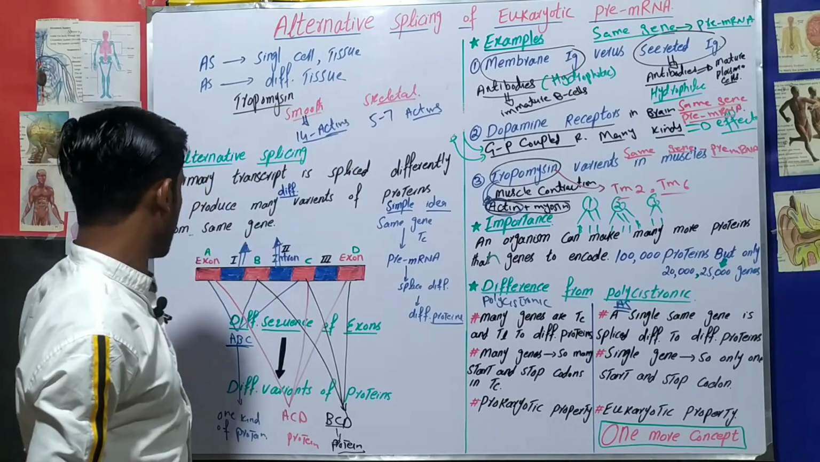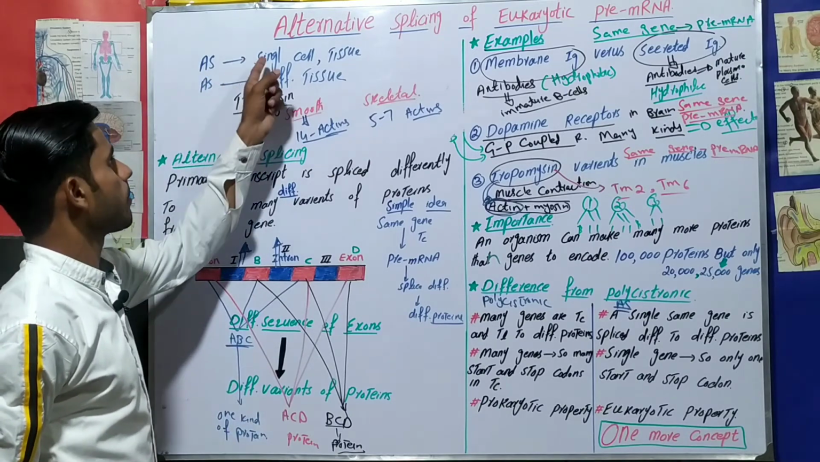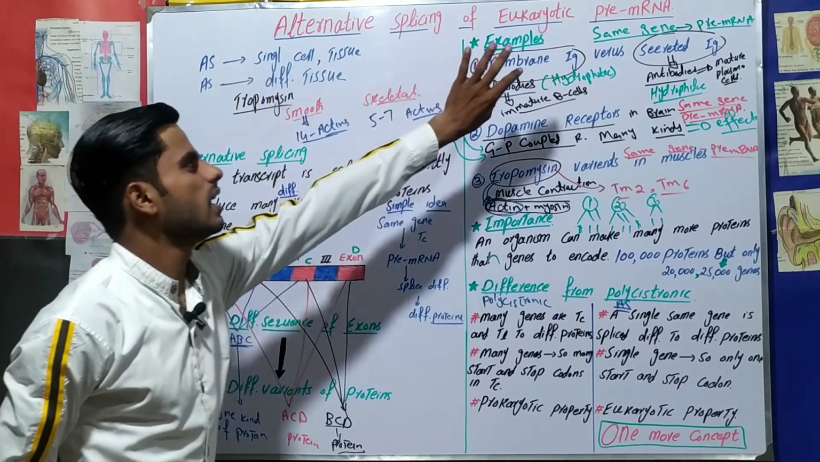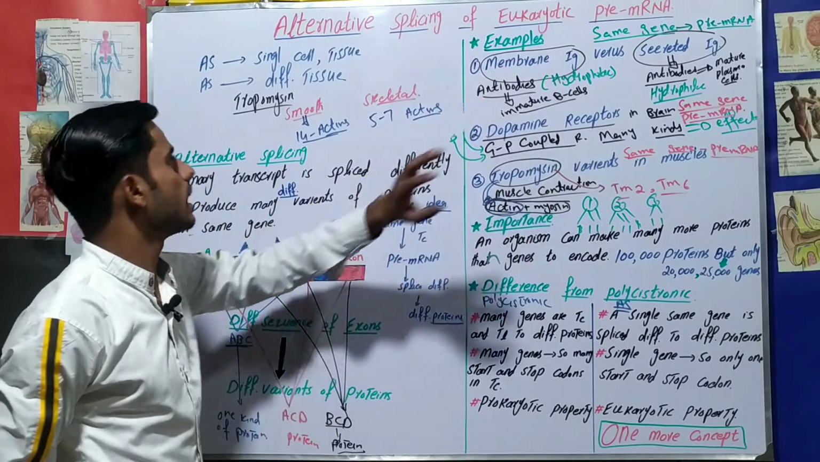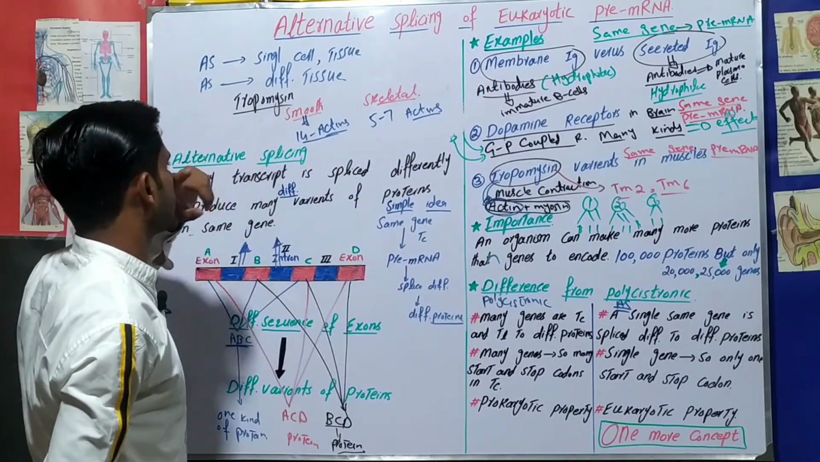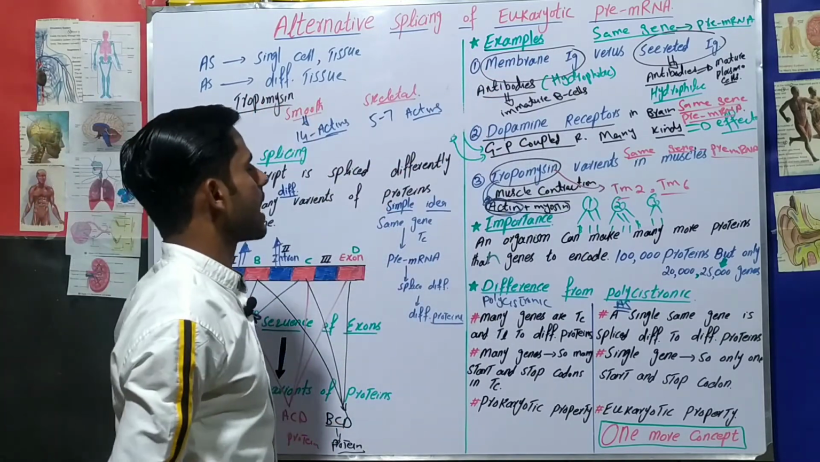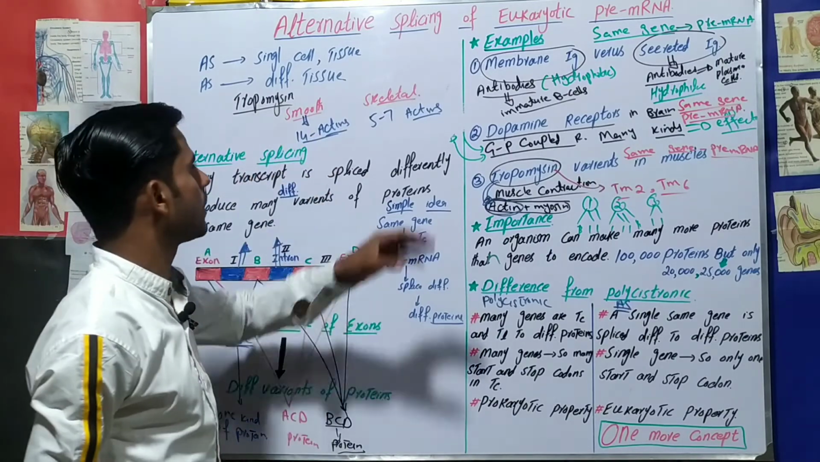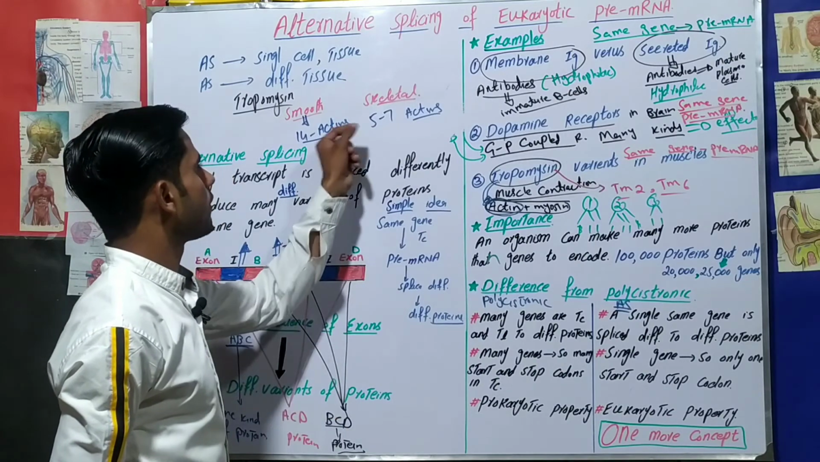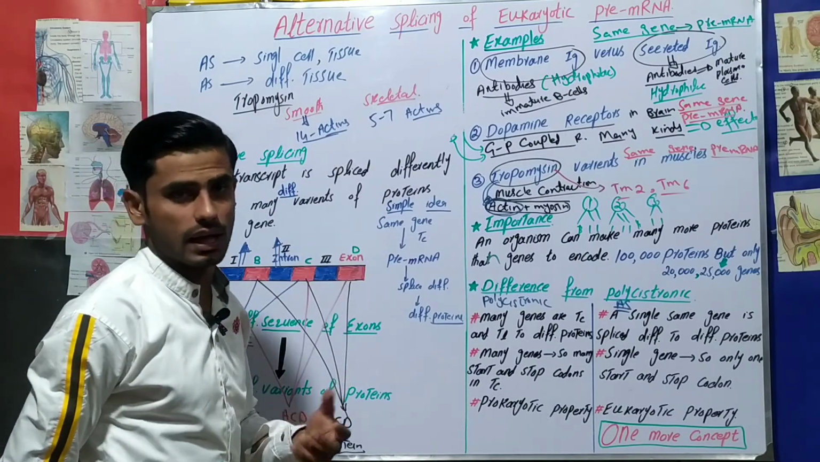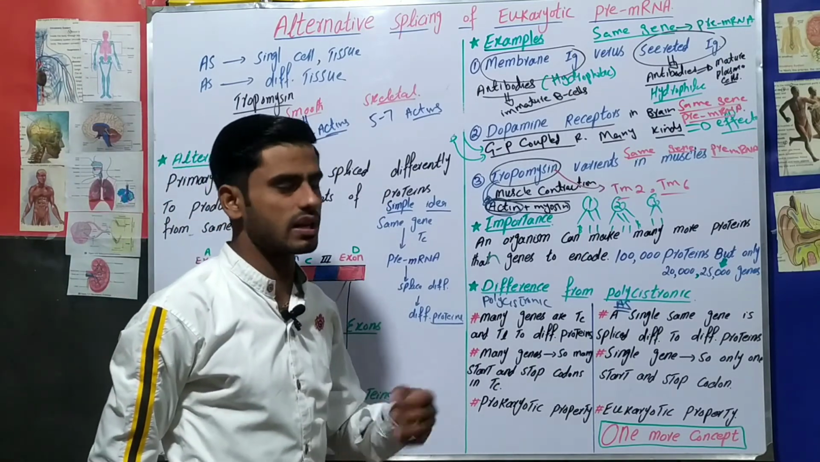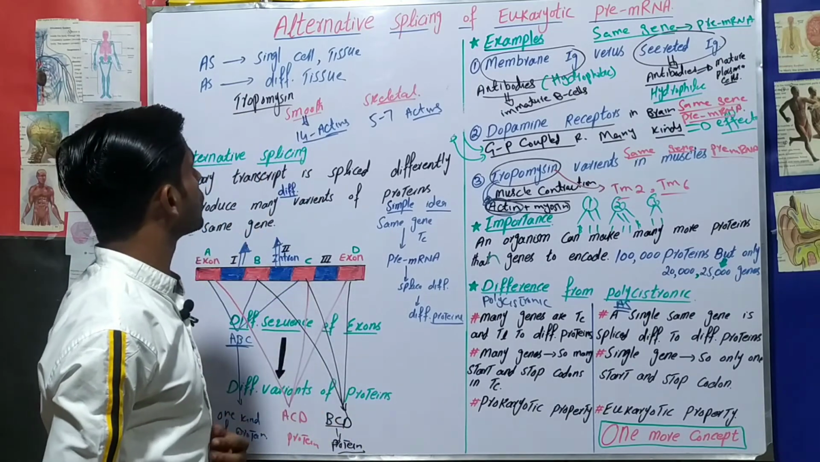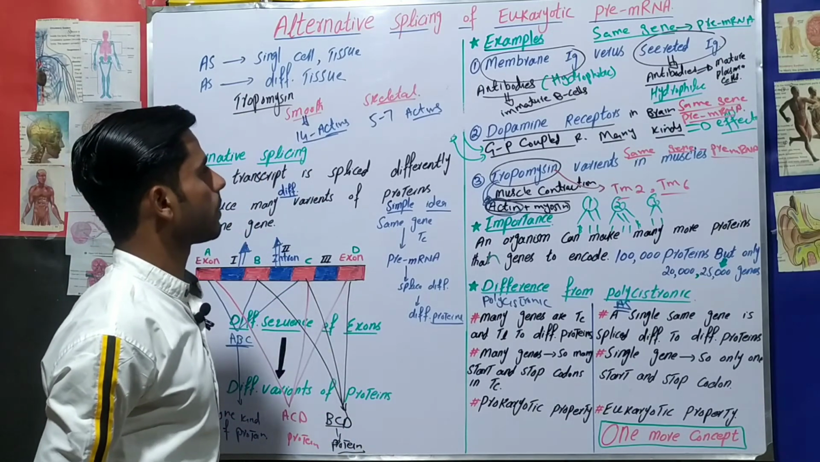So I am trying to say that alternative splicing may happen in a single cell, the same cell, and may happen in different tissues, as you can see with smooth muscles and skeletal muscles. In smooth muscle, it covers 14 actins, a different variant, and in skeletal muscles, it covers 5 to 7 actins. It means a different structure and different function. So that was all about the alternative splicing of eukaryotic pre-messenger RNA.